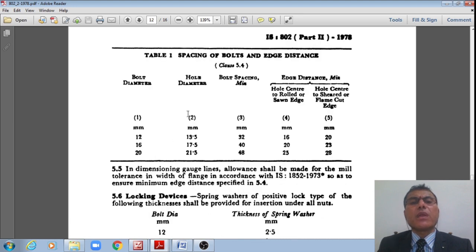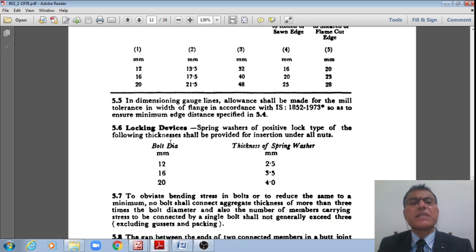For bolt diameter 12, the hole diameter is 12 plus 1.5, which means 13.5. Bolt spacing should be 32, and edge distance is generally 1.5 multiplied by d, where d is equal to 12. Say it is 16, and hole center to shear or flame cut edge, then it is 20, right? That is how for 16 mm and 20 mm diameter bolts also, the values are given in this Table 1, spacing of bolts and edge distances.